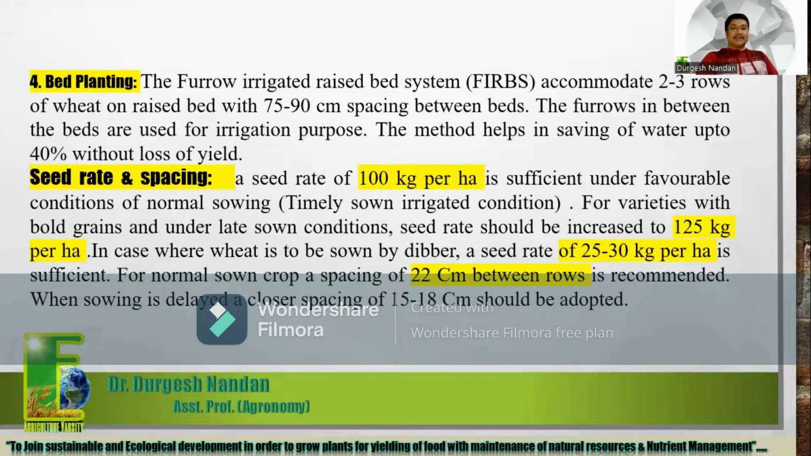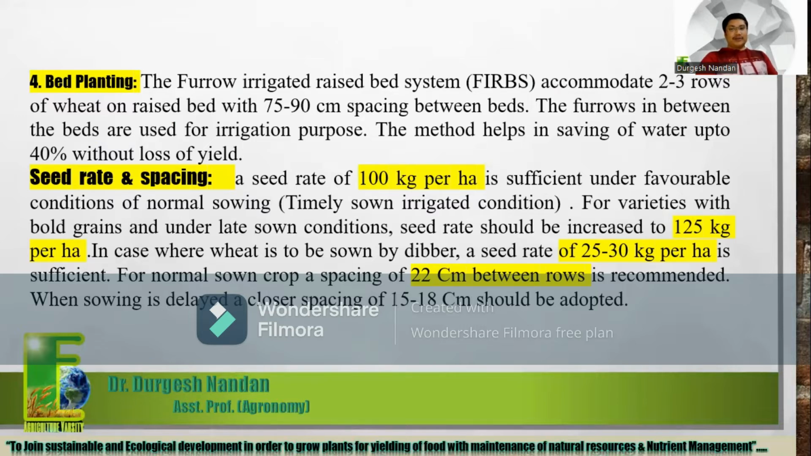Seed rate and spacing. A seed rate of 100 kg per hectare is sufficient under favorable conditions of normal sowing, timely sown irrigated condition. For varieties with bold grains and under late sown condition, the seed rate should be increased to 125 kg per hectare. Where wheat is to be sown by dibbler, a seed rate of only 25 to 30 kg per hectare will be used. For a normal sown crop, a spacing of 22 centimeter between rows is recommended. When sowing is delayed, a closer spacing of 15 to 18 centimeter should be adopted.